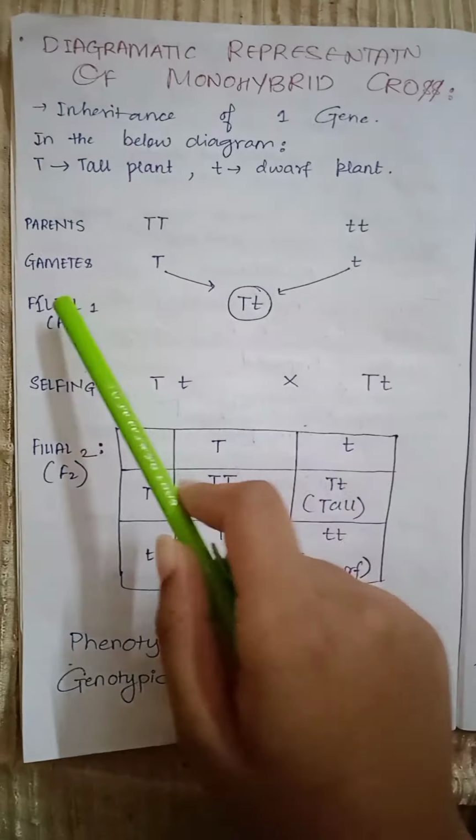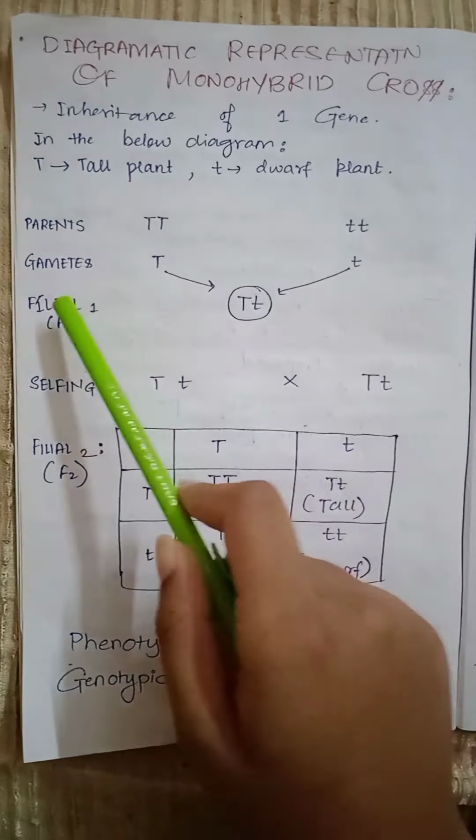3 is for tall plants, 1 is for dwarf plants. And the genotypic ratio, we can see that one plant was homozygous. Homozygous means similar. So homozygous tall, 2 were heterozygous tall, and 1 was homozygous dwarf. Therefore, the genotypic ratio is 1 is to 2 is to 1.